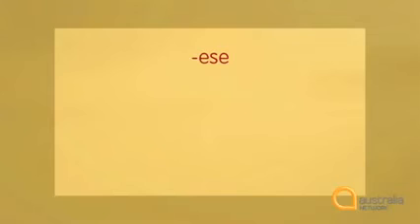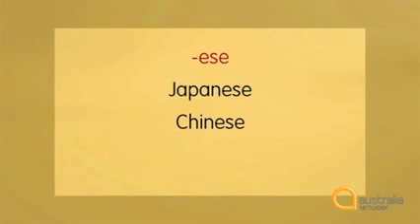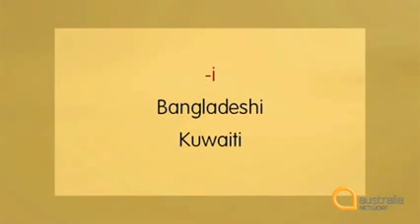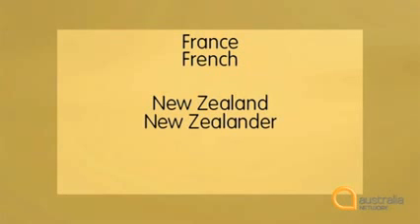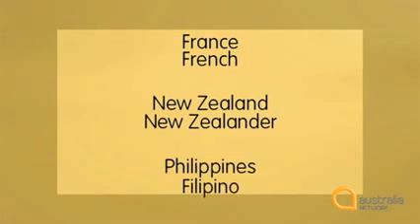We have the ESE group, Japan, Japanese, China, Chinese, Vietnam, Vietnamese. Then there's the I group, pronounced I, Bangladesh, Bangladeshi, Kuwait, Kuwaiti. And some nationalities are formed in an irregular way. France, French, New Zealand, New Zealander, Philippines, Filipino, and watch the change in spelling with that one.